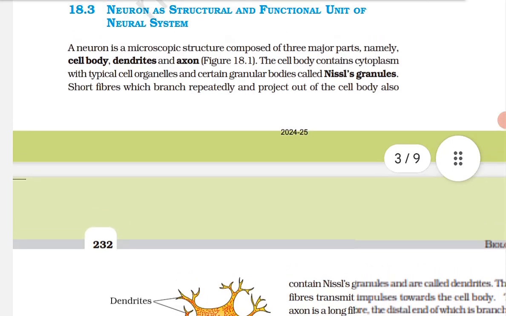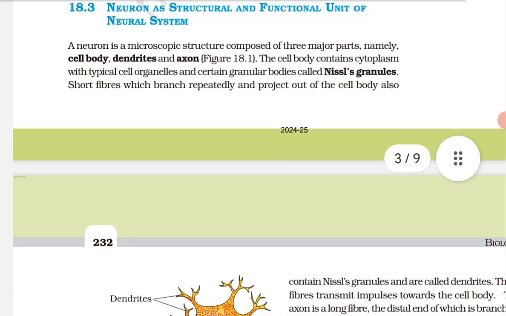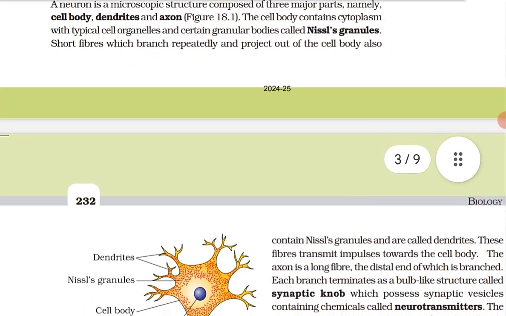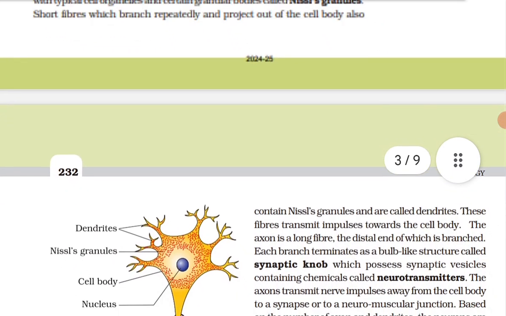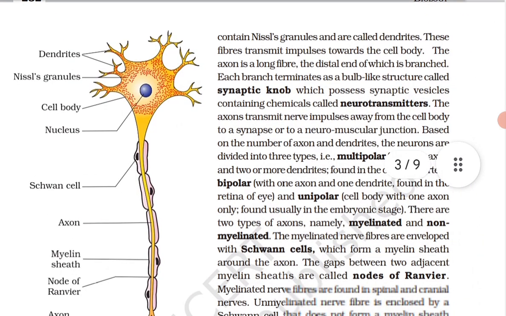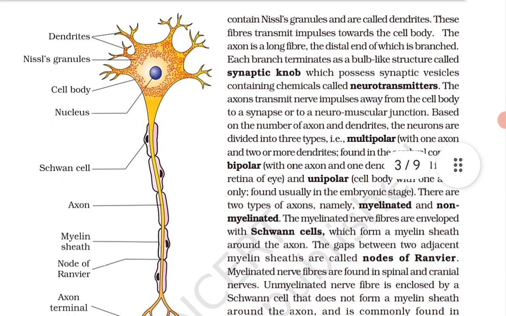There are two types of axons, namely myelinated and non-myelinated. The myelinated nerve fibers are enveloped with Schwann cells, which form a myelin sheath around the axon. The gaps between two adjacent myelin sheaths are called nodes of Ranvier. Myelinated nerve fibers are found in spinal and cranial nerves.